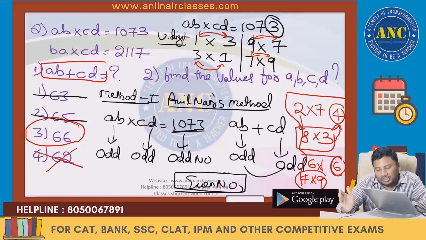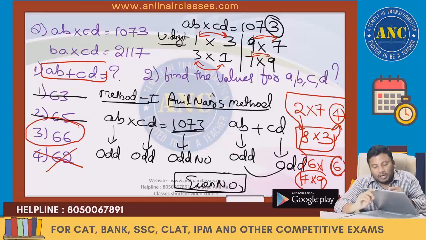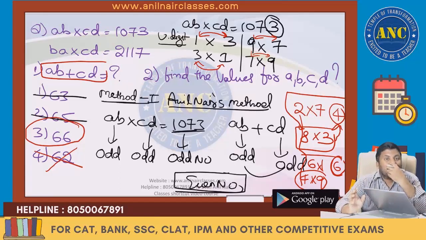AB into CD is 1073. The unit digit on the right hand side is 3. If it is 3, 1 3s are 3, or 9 7s are 63. You don't need to do anything. Once you get 1 3s are 3, automatically do the tens complement of the unit digit. 10 minus 1 is 9, 10 minus 3 is 7. 1 3s are 3, 9 7s are 63. 1 plus 3, the unit digit will be 4, or 9 plus 7, the unit digit will be 6. The answer's unit digit is either 4 or 6. I hope the idea is clear.